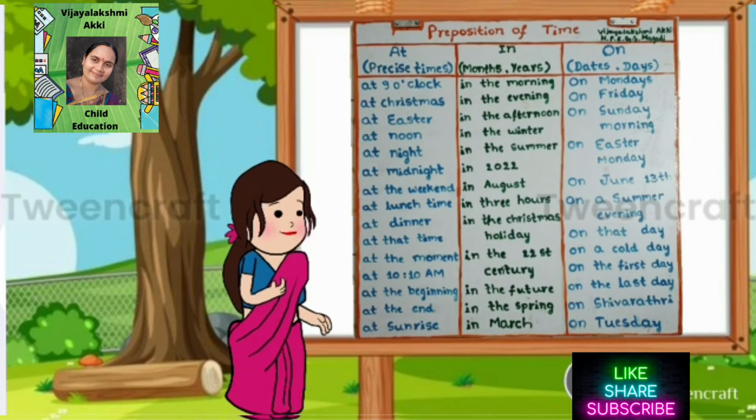In, for months and years. For example: in the morning, in the evening, in the afternoon, in the winter, in the summer, in 2022, in August, in 3 hours, in the Christmas holiday, in the 21st century, in the future, in the spring, in March.